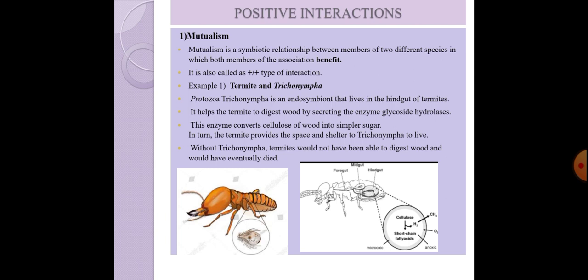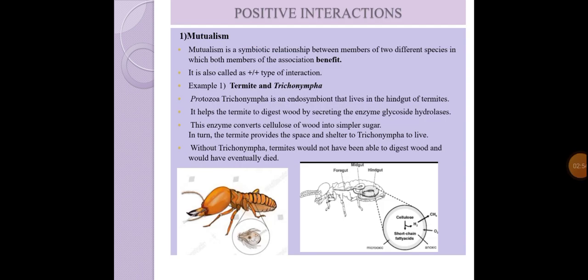So the first example is the termite and Trichonympha. Everyone knows that termites are insects and they feed on wood, and unfortunately these termites don't have the enzymes to digest that wood. Ultimately the wood is made up of cellulose, so cellulose digesting enzymes are not present in the termites, but they are lucky because they have another endosymbiotic protozoan in their hindgut, and that is called Trichonympha. This Trichonympha has the ability to digest the cellulose.